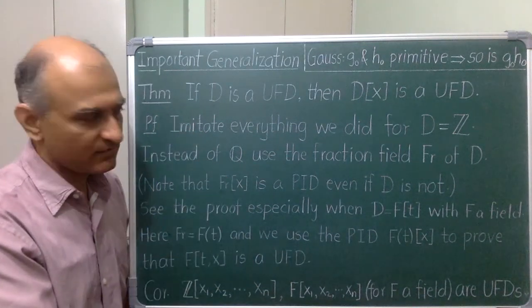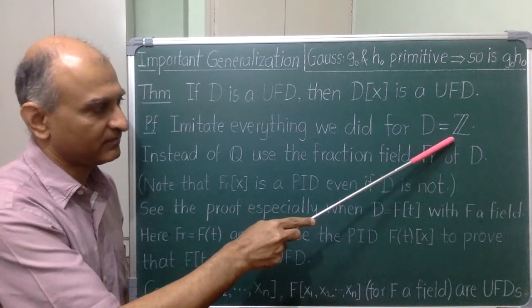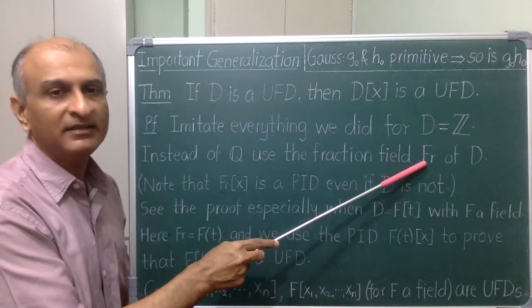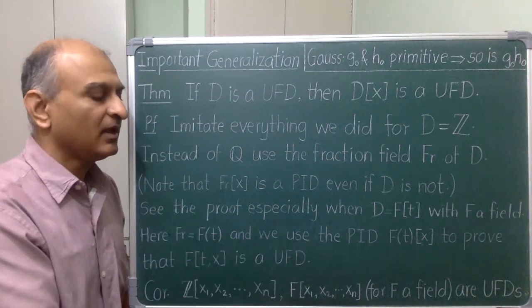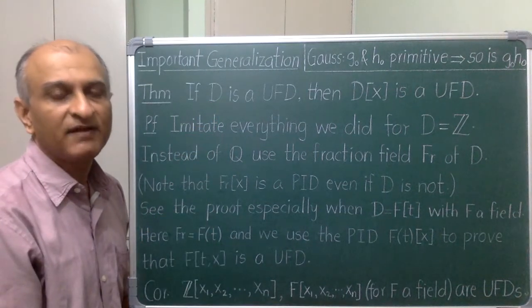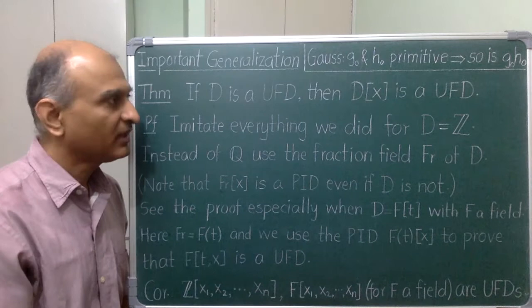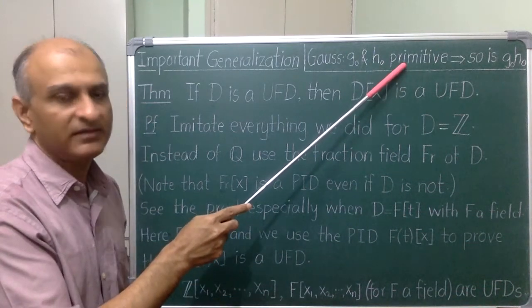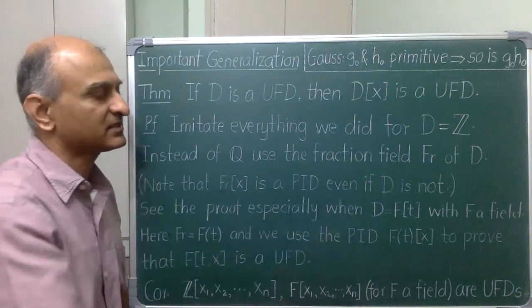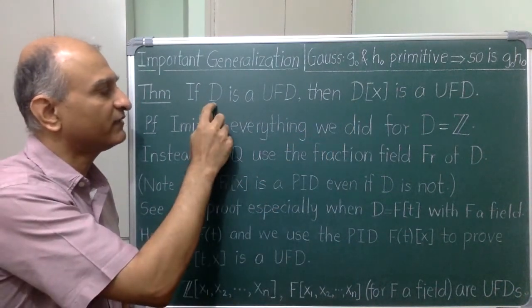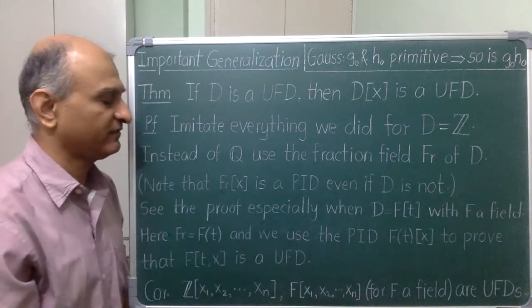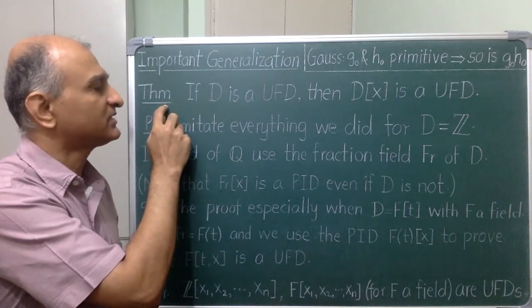In exactly the same way that I did it for Z[x]. Instead of Q, I use the fraction field of D. And then the same steps stay valid. I can take GCDs in D because D is a UFD. Then I can define a primitive polynomial as before, and the Gauss lemma stays valid. I have the same description of irreducibles in D[x] as either irreducibles of D or primitive polynomials that stay irreducible over the fraction field. And finally, I prove this theorem.